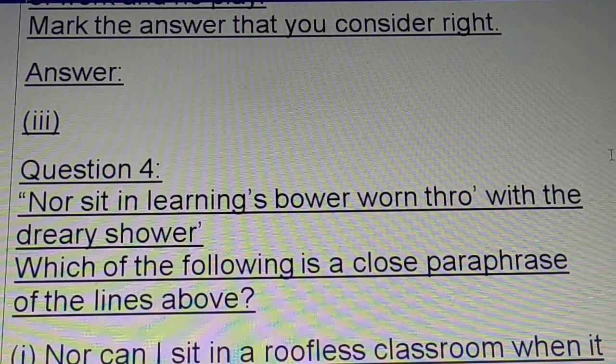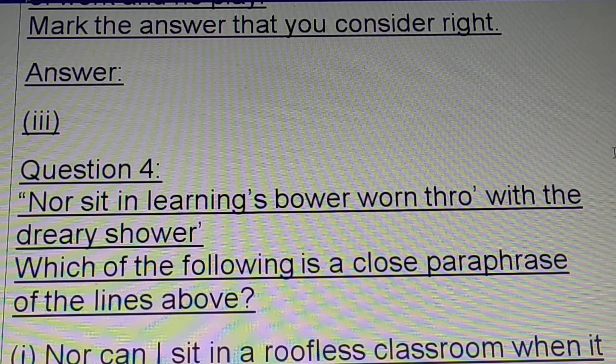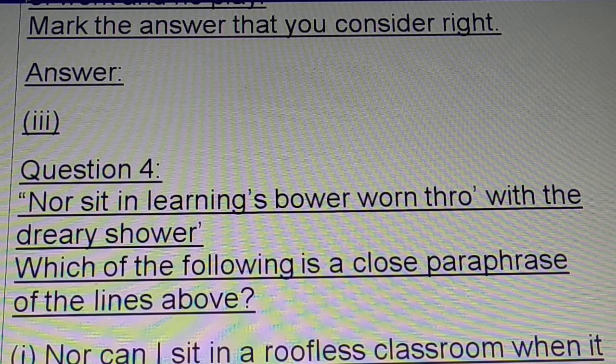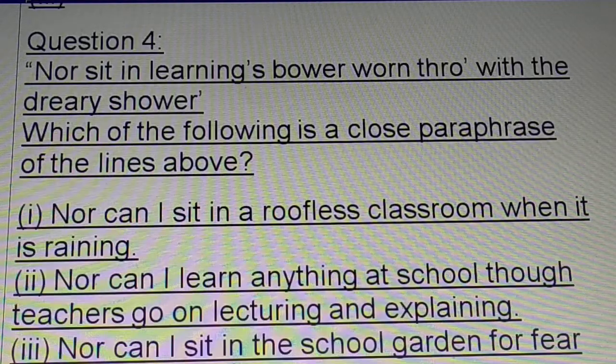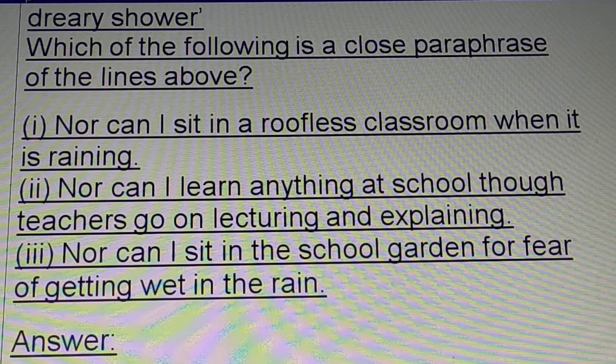Question 4. Now sit in learning's power, worn through with the dreary shower. Which of the following is a close paraphrase of the lines above? Nor can I sit in a roofless classroom when it is raining. Second, nor can I learn anything at school. The teachers go on lecturing and explaining. Nor can I sit in the school garden for fear of getting wet in the rain.